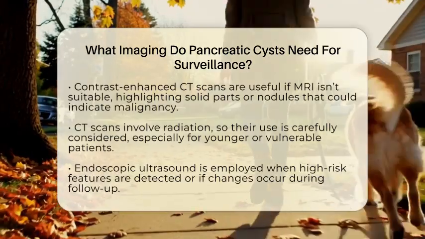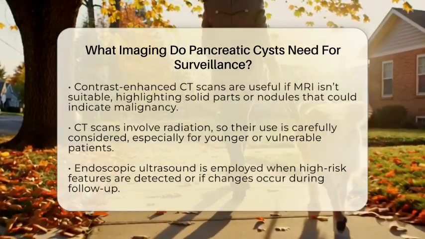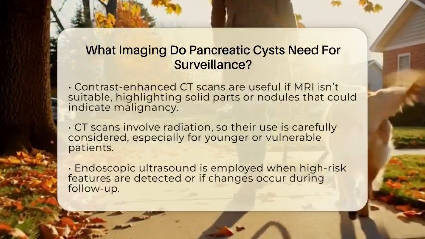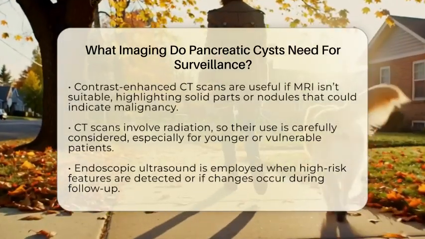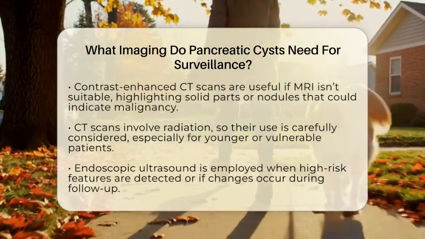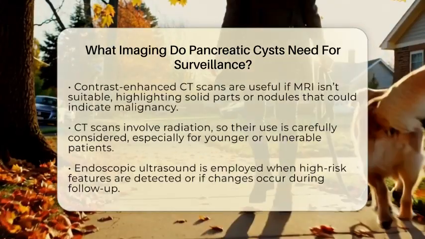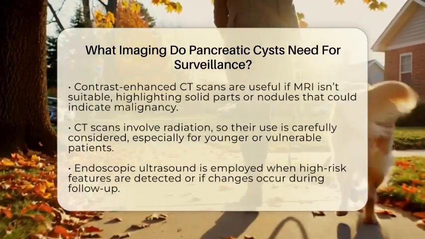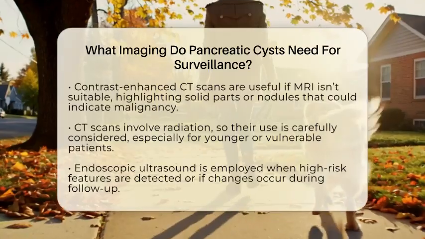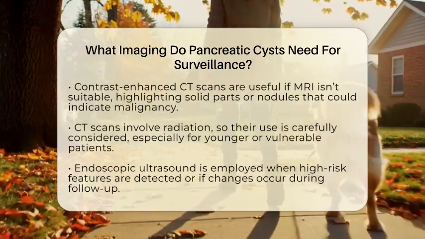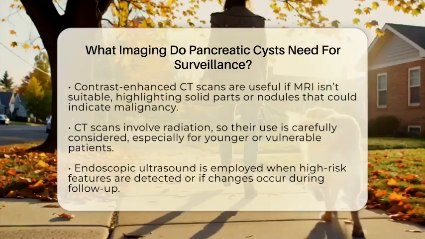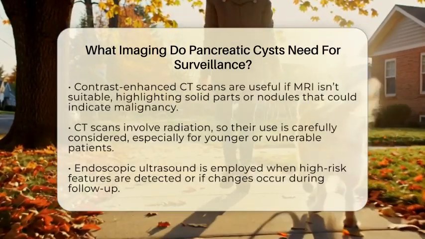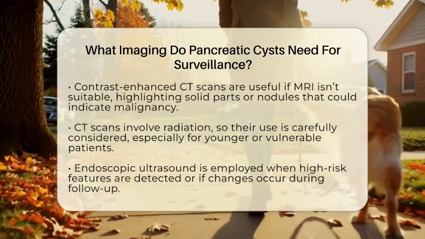Contrast-enhanced CT scans are another common option. They are especially helpful if MRI isn't suitable or available. The contrast helps highlight solid parts or nodules within the cyst that could suggest malignancy. CT scans are often used initially and during follow-up visits. However, because CT involves radiation, doctors weigh the benefits carefully, especially for younger or more vulnerable patients.